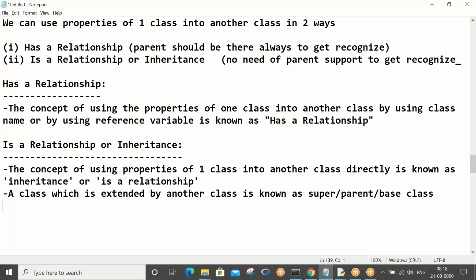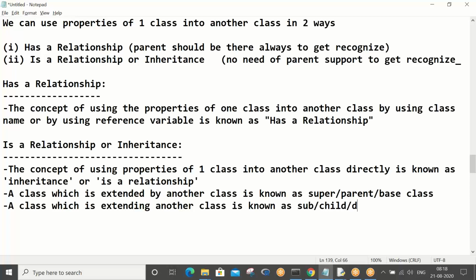Three names. A class which is extending another class is known as sub, child, or derived class: super's opposite is sub, parent's opposite is child, base's opposite is derived. People may call any of these terms, so you should be pretty much clear.